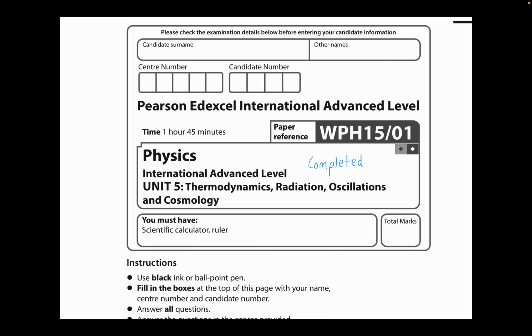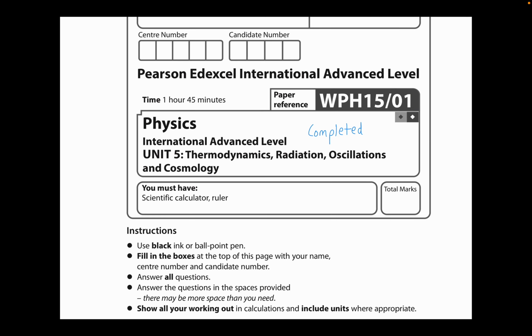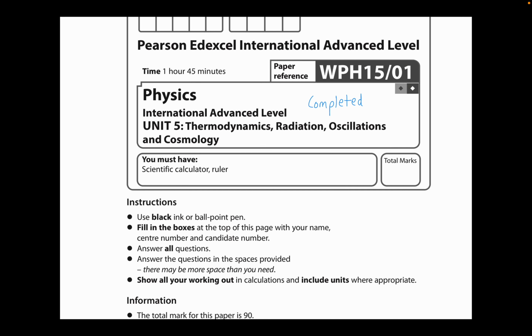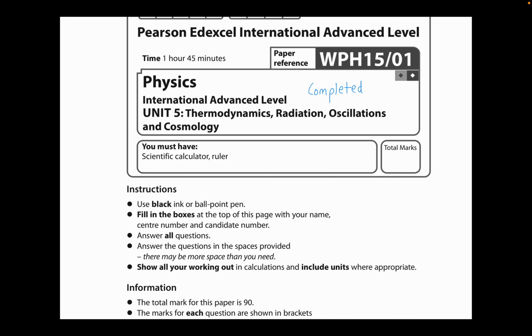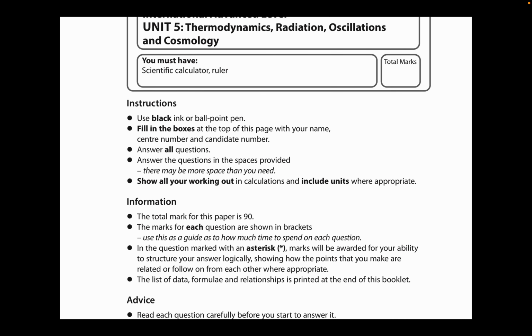All right. So you must have a scientific calculator and a ruler. They give the total marks for this paper. The total marks for this paper is about 90. Use a black ink pen. Remember, for your exams, do use black ink. It's very important that you use black ink pens in this paper. Centre number, candidate number, answer all the questions, and include all the units.